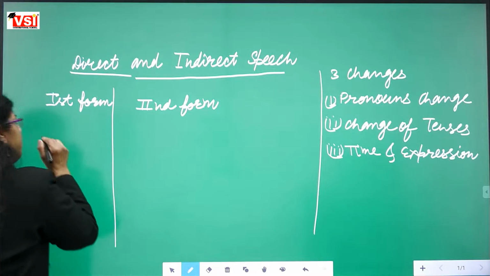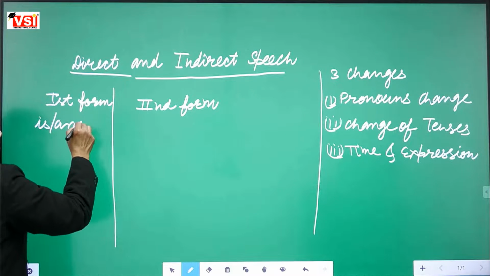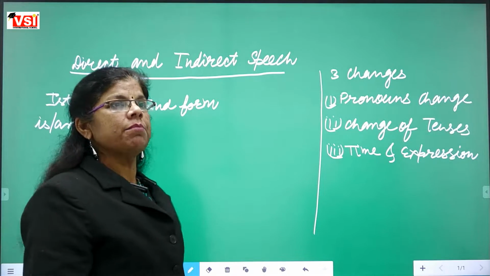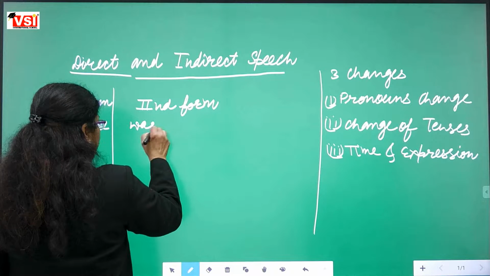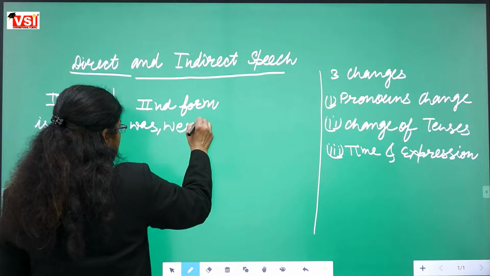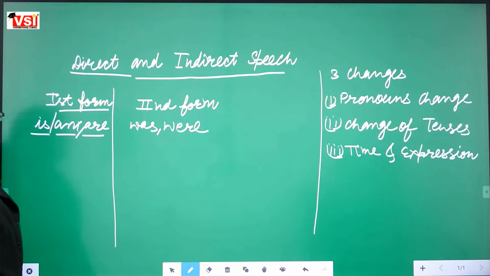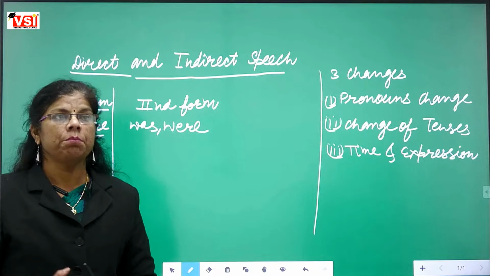If we are having is, am, are, some examples also we will take. Is, am, are will be changed into was and were, because is, am, are belongs to simple present, and we have already learnt that simple present is changed into simple past.